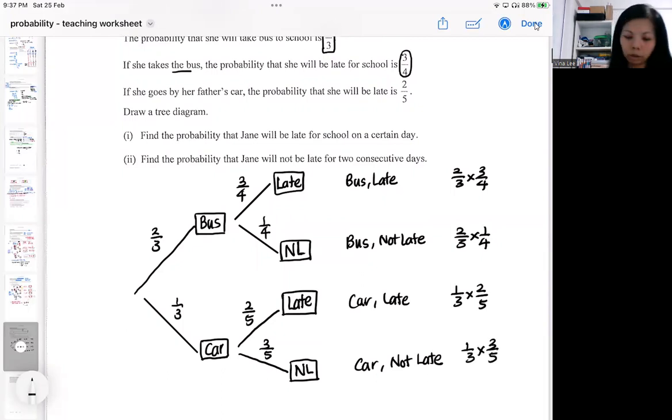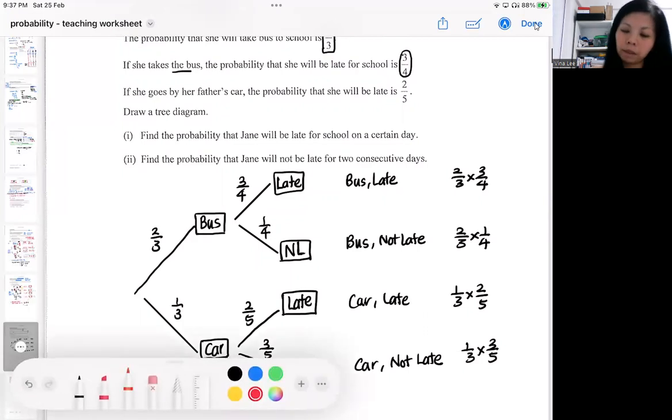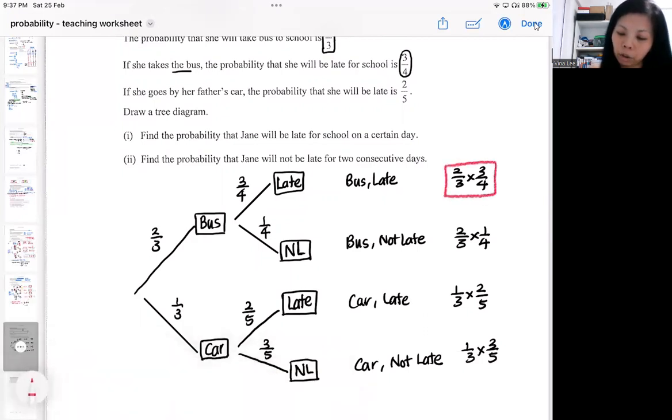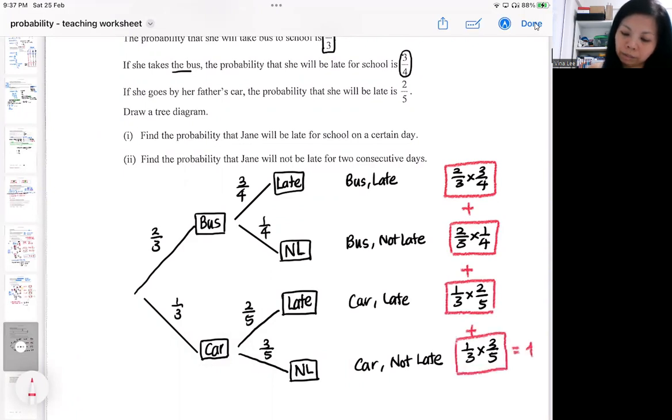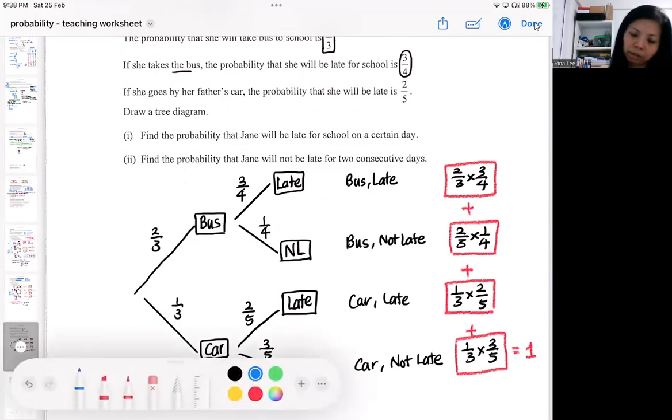So again, if you want to check whether your probability tree is correct, you add up all the outcomes. You add up the probability of the outcomes. If nothing goes wrong, you will get a 1. So that is a check whether your probability tree is correct or not. After that, we're going to use the tree to answer the question.